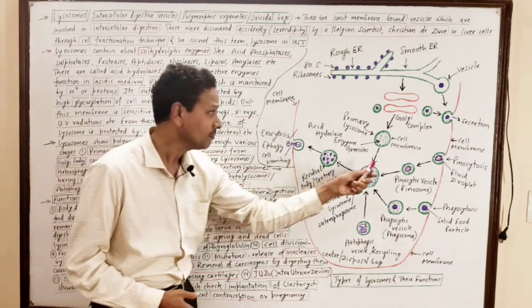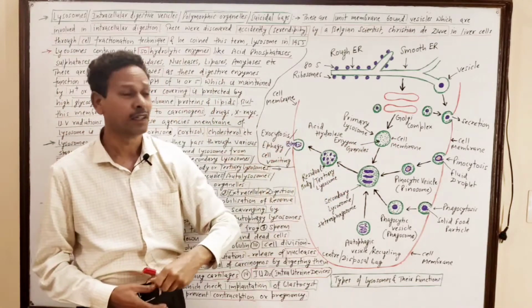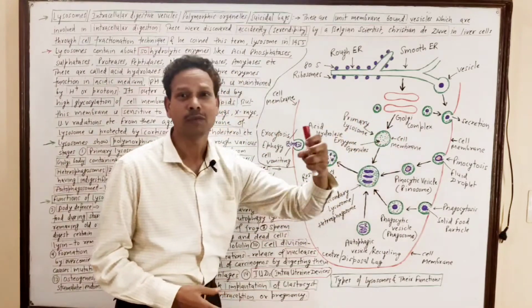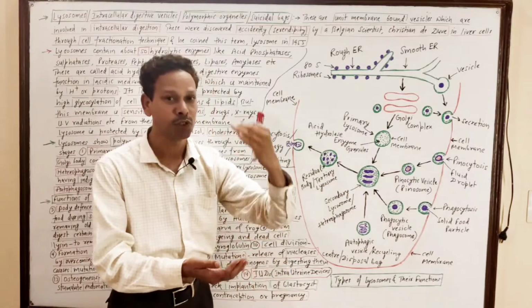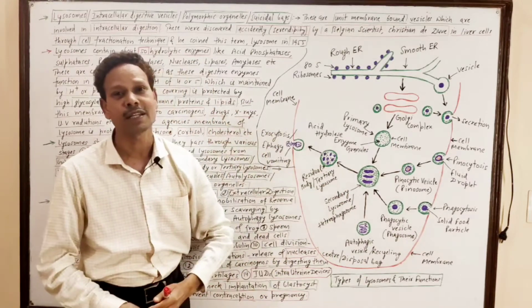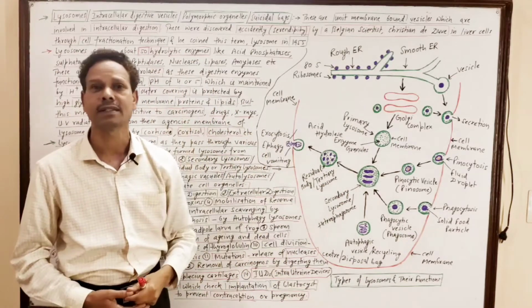Note down, all NEET students, this cell membrane is very sensitive to carcinogens, UV radiations, X-rays, chemicals, and drugs.